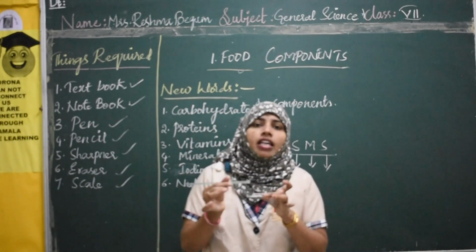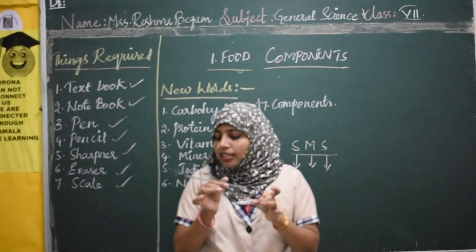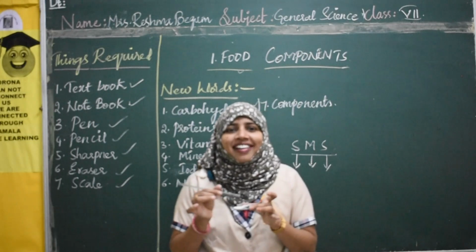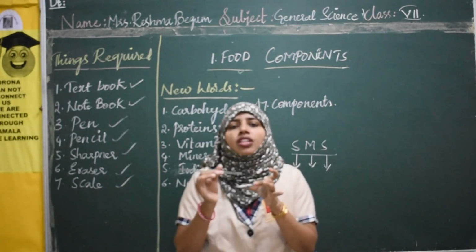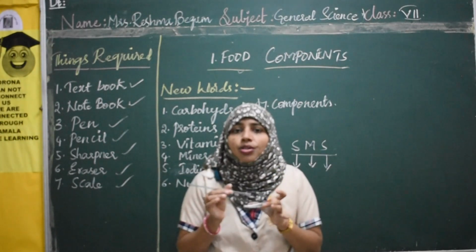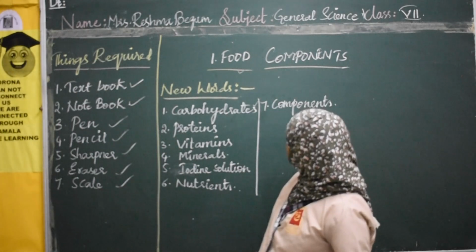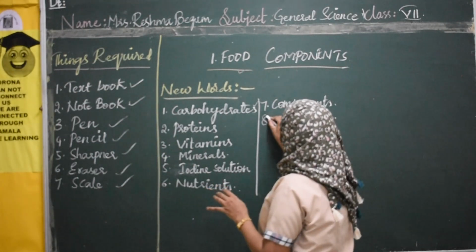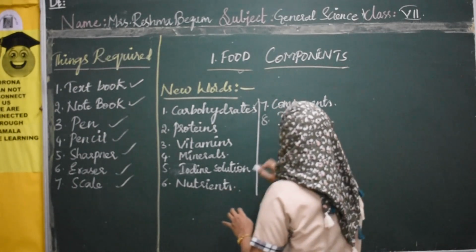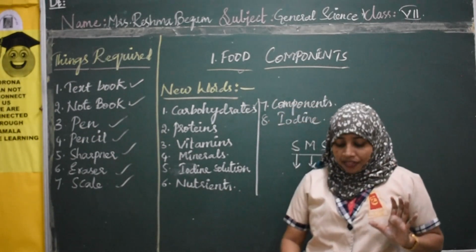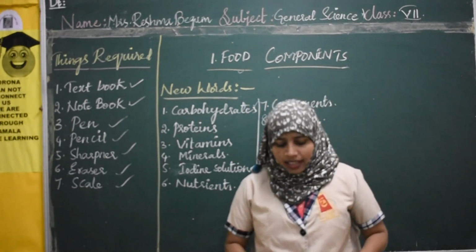In the same way at home also, if you want to test any food items, I think iodine is not available, right? So just remember, to confirm the presence of starch, what is the chemical we have used? Iodine solution. I am writing the spelling here. Iodine is the chemical used to confirm the presence of starch, which is a type of carbohydrate, in the food.